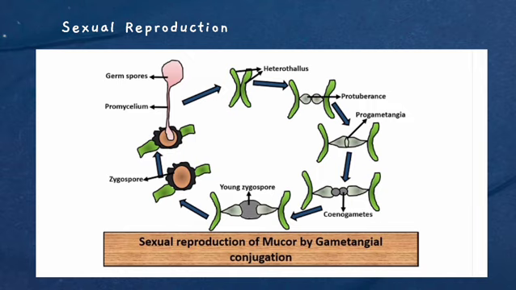This progametangia structure contains many nuclei. Upon this, a fusion of the progametangia forms coenogametes. These coenogametes contain many nuclei, upon which a zygospore is formed, where the wall between the coenogametes gets dissolved. This results in the formation of a young zygote.